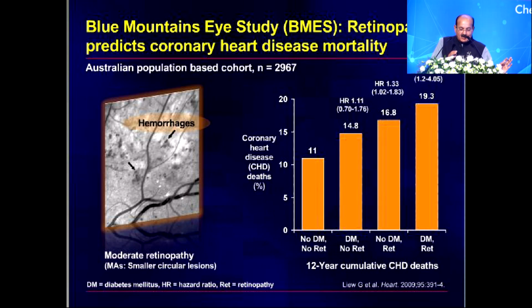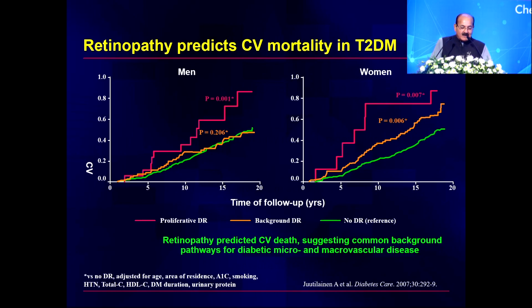The moment you have retinopathy along with diabetes, there is going to be an overall increase in coronary artery mortality as compared to someone who has no diabetes, no retinopathy, or simply has diabetes but no retinopathy. So that means from retinopathy you can predict that there is going to be an increase in coronary artery disease mortality, and even retinopathy could predict overall CV mortality both in men as well as in women, because today we know that retinopathy not only predicts CV death, it suggests that there are common background pathways for both micro and macroangiopathy, and they share the common mechanism of the common soil hypothesis.